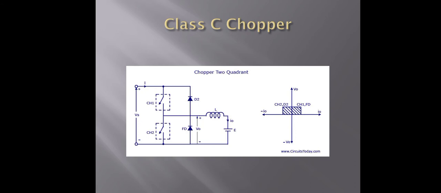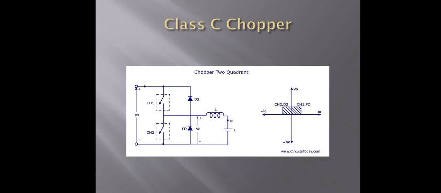Then the output voltage V0 is equal to Vs, and the load receives power from the source. When the channel is turned off, the energy stored in the inductance flows current to the diode D2, and the output voltage V0 is equal to 0. That's why I0 continues to flow in the positive direction.